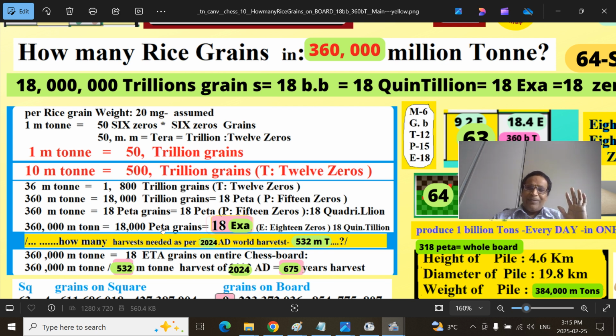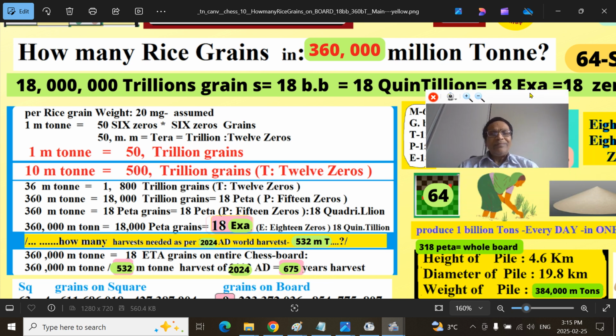Peta, or misspelled feta, is 15. If you have 3 more, that becomes exa. That means 18 exagrains. Very easy again, 18 followed by 18 zeros. That is the quintillion. Same, exa is a quintillion. 18 quintillion grains. I rounded up, a little bit different, but we are trying to make things very clear. The entire chessboard has something like 18 followed by 18 zeros, 18 exagrains, 18 quintillion grains. This is very clear so far.